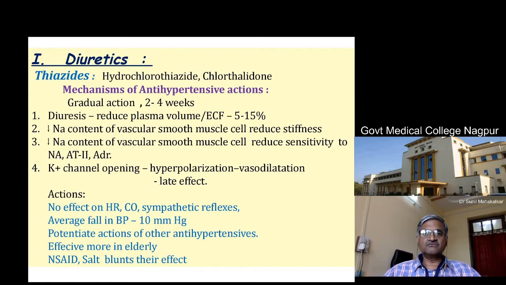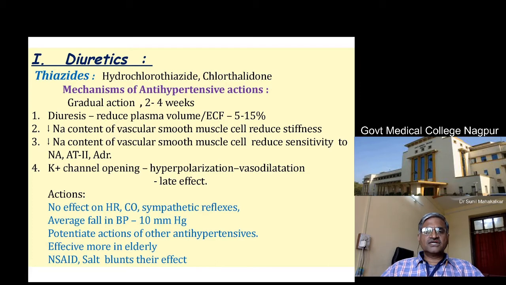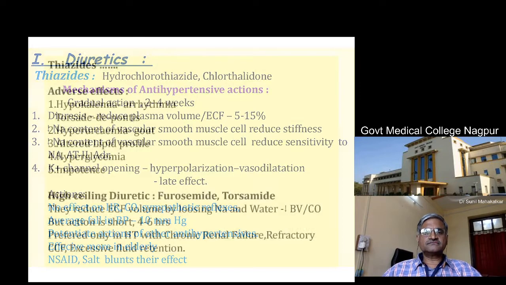They are circulating in our blood, acting on the smooth muscle of the blood vessel and constricting it, causing raised blood pressure. So these drugs reduce the sodium content and the sensitivity of the vascular smooth muscle to the catecholamines. That is how they have the antihypertensive action.